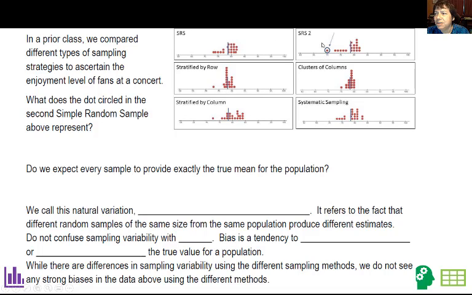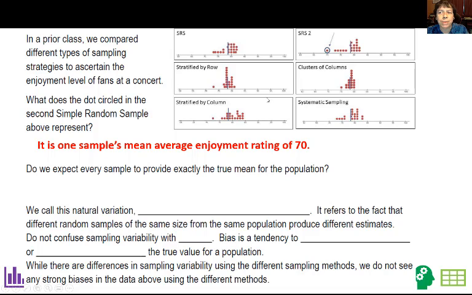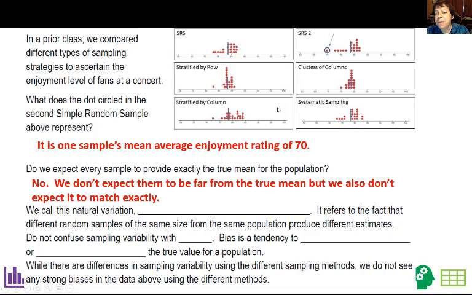So what does this dot represent that's circled right there? It is just one sample's mean average enjoyment rating of a 70. So these are averages that we're seeing here. Now, do we expect every sample to provide exactly the true mean for the population? Remember, the true mean was like 78.4, and of course not. We expect them to be not too far from the mean, but we also don't expect it to match exactly. So we call this natural variation sampling variability. It means that different random samples are just going to have different estimates.